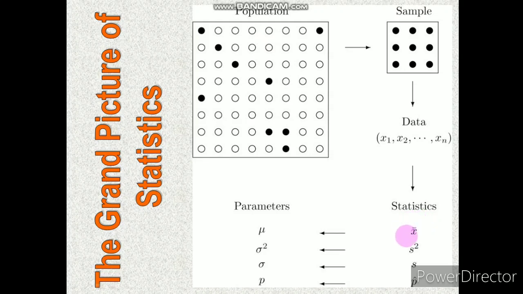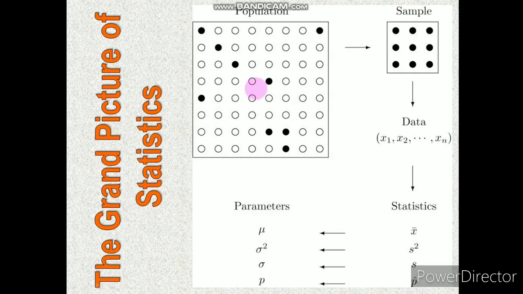When we find the mean of a statistic, it is represented as x bar, whereas if we are finding the mean of the entire population, it is represented as mu. So in one way or other, this mu and x bar are similar to each other. X bar is used when statistics are calculated on a sample, whereas mu is used when it is calculated from the total population.